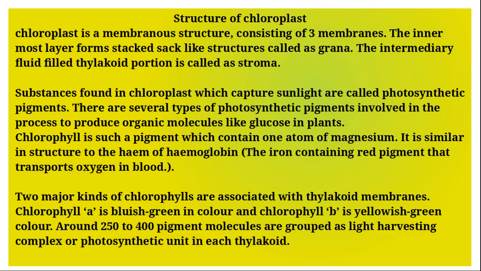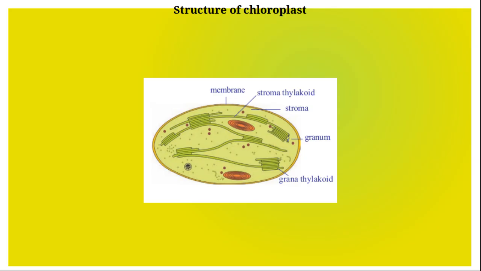Two major kinds of chlorophylls are associated with thylakoid membranes. Chlorophyll A is bluish green in color and chlorophyll B is yellowish green in color. Around 250 to 400 pigment molecules are grouped as a light harvesting complex or photosynthetic unit in each thylakoid.